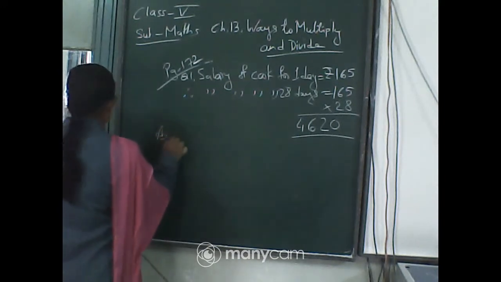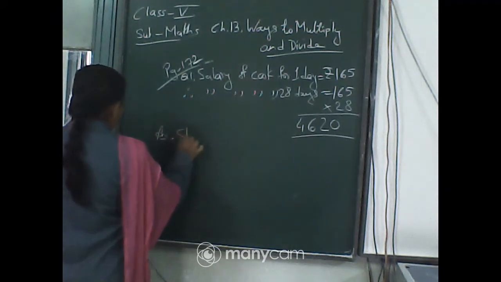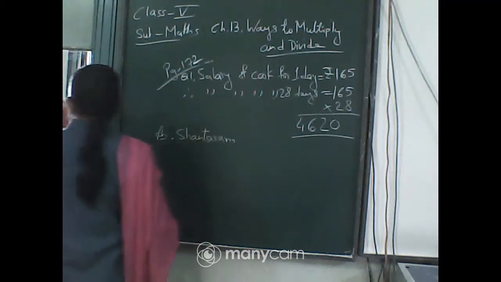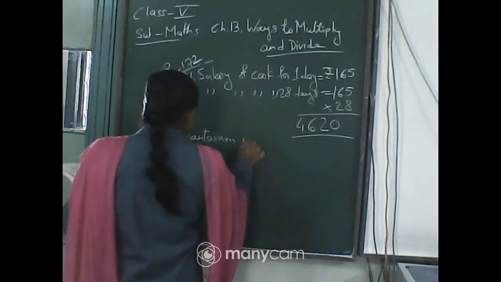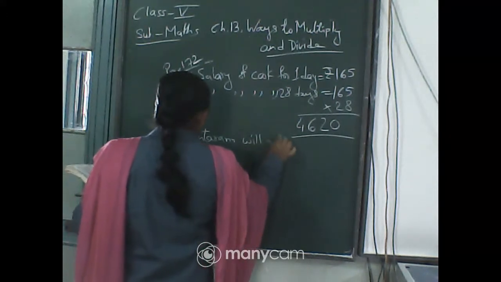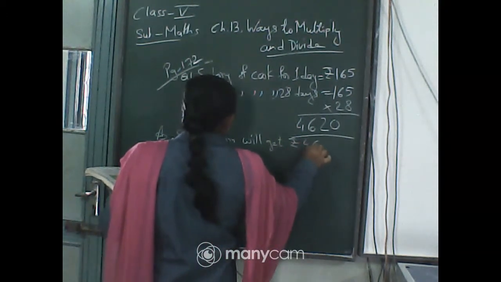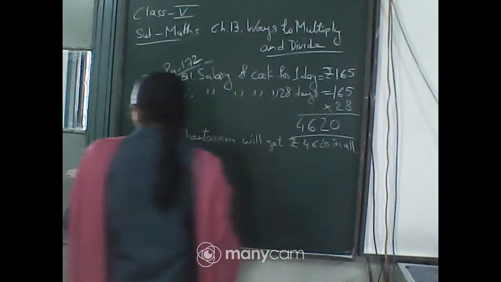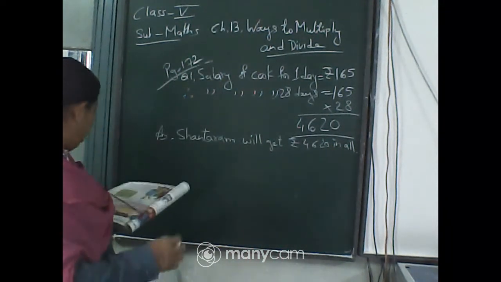Answer will be: Shantaram will get rupees 4620 in all. Okay, in all.